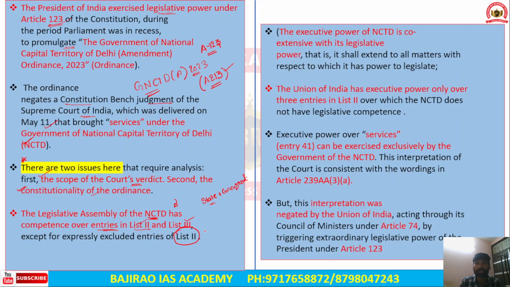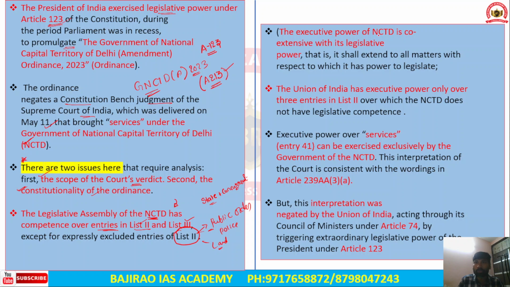So what are those exceptions? They are police, public order, and land. They are part of List 2, but they are exempted because the Lieutenant Governor or Union government have ultimate power over these three subjects.